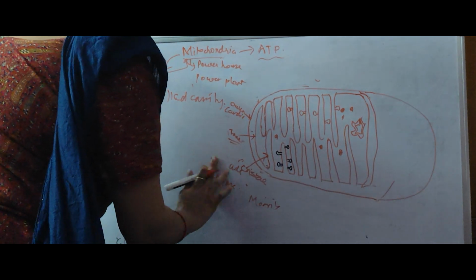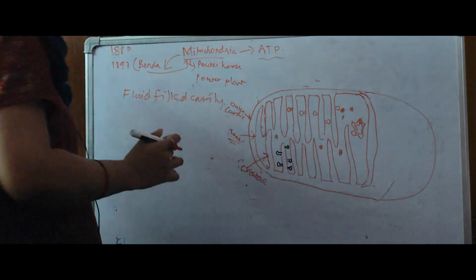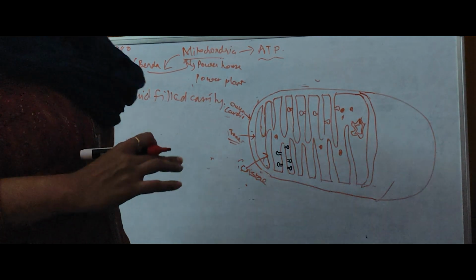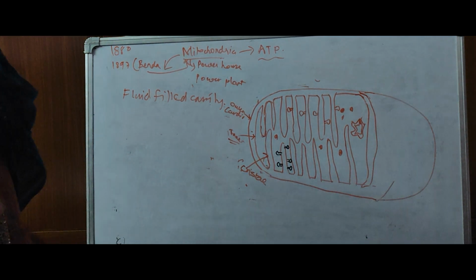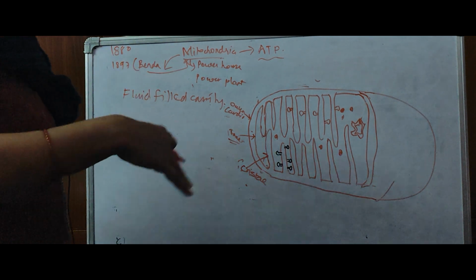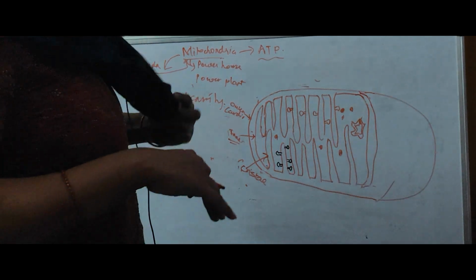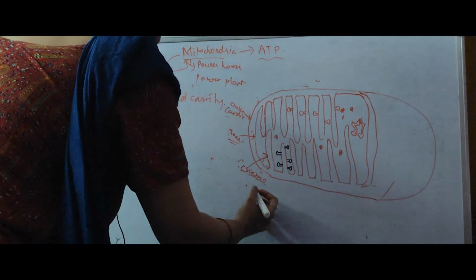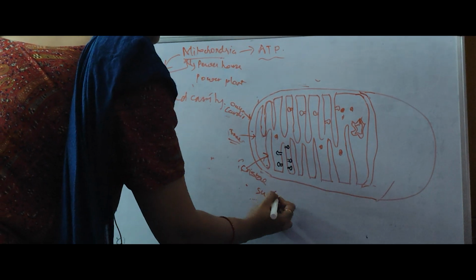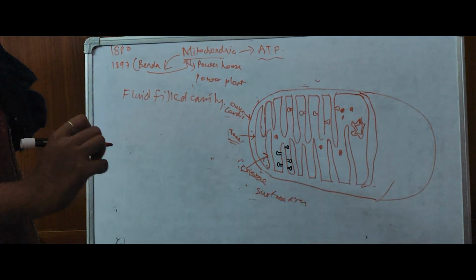Mitochondria contains many cristae inside. The inner membrane forms many continuous infoldings, involutions, which are known as cristae. Why are there foldings inside? Because we want to increase the surface area for activity.